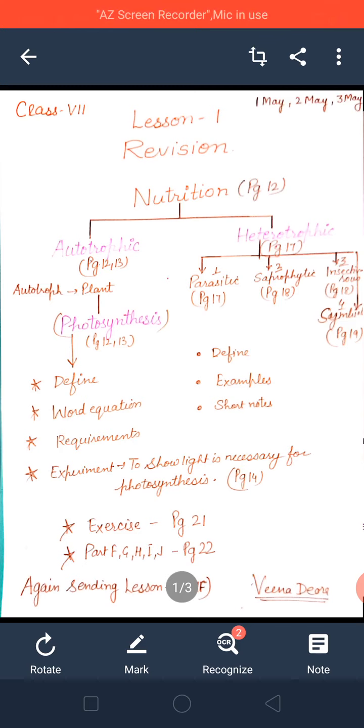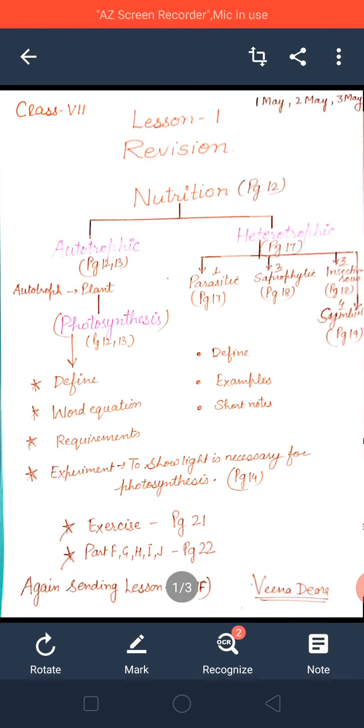They prepare glucose. And which gas is released by the plants? Oxygen. So now you have to compile all these points in the definition. The process by which green plants convert water and carbon dioxide into glucose and oxygen in the presence of sunlight and chlorophyll is called photosynthesis.